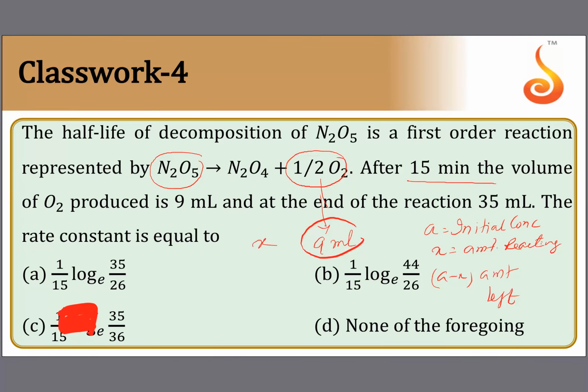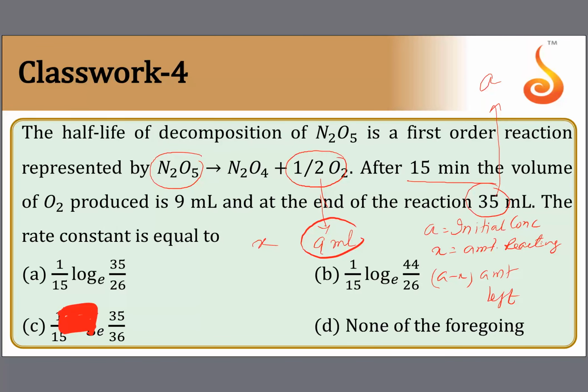X after 15 minutes. Now at the end of the reaction, we got 35 ml. At the end of the reaction means complete N2O5 decomposed. So this 35 can be taken as the initial amount, A, because whatever N2O5 you have, everything is coming out as oxygen. So oxygen is a measure of the total initial N2O5. So 35 is taken as A and X is taken as 9. Time is 15 minutes.